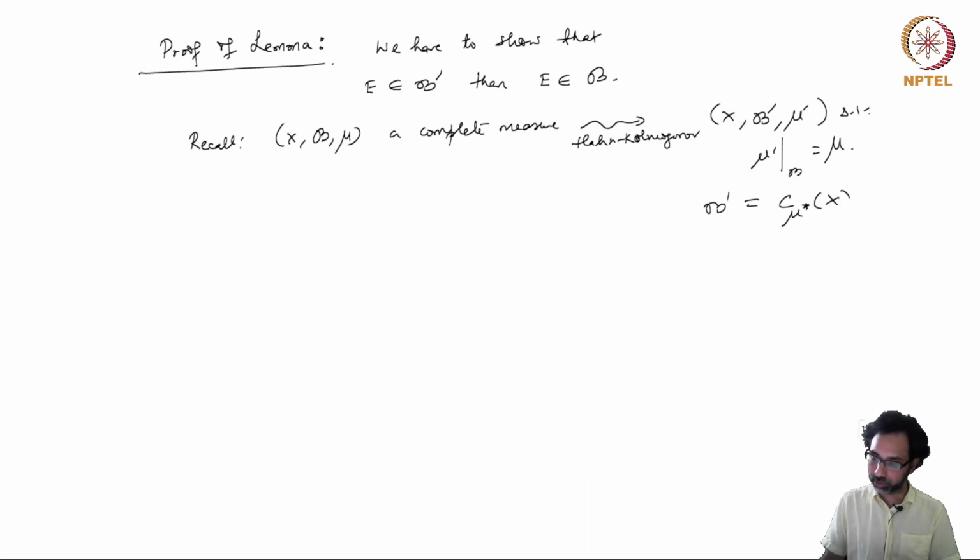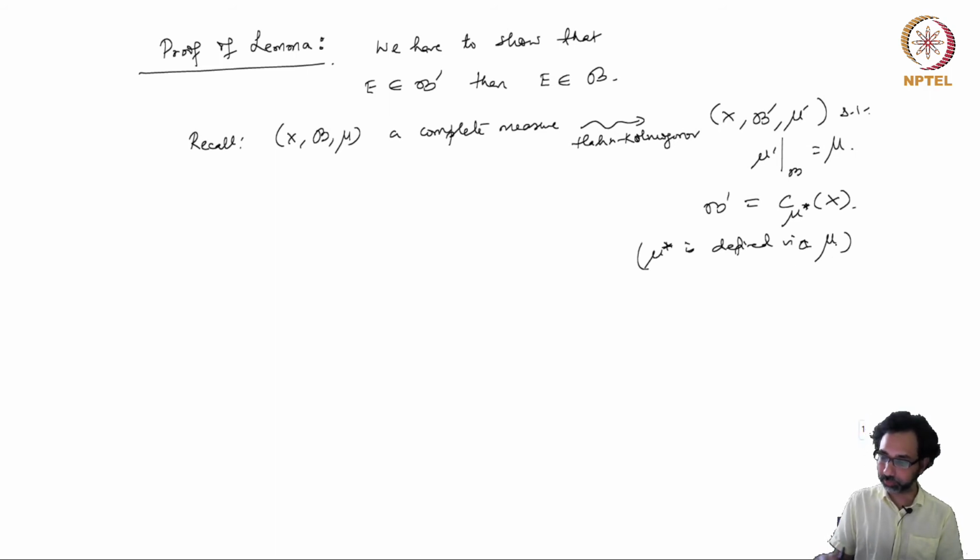So this mu star is defined via mu. It's a pre-measure defined via mu. This is the Hahn Kolmogorov procedure to go from a Boolean algebra and a pre-measure to a complete measure space.